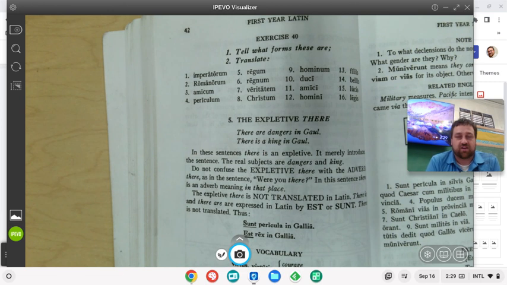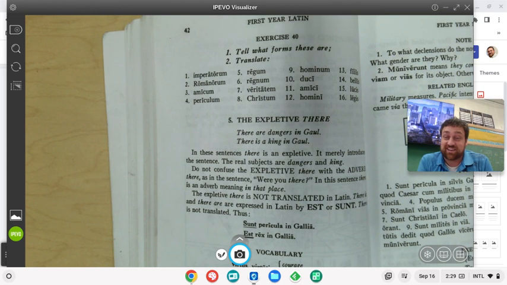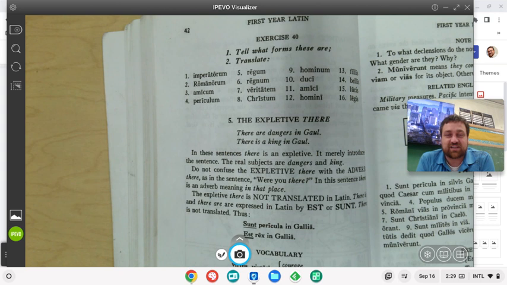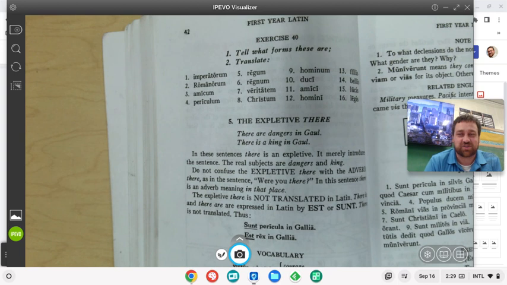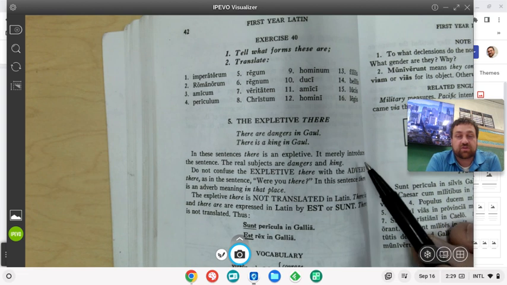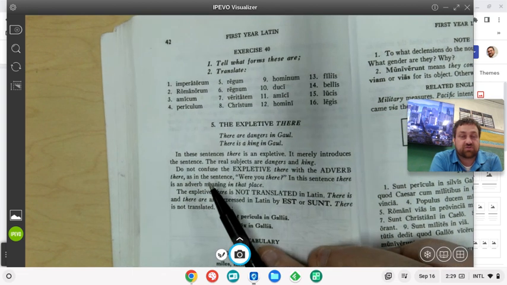The expletive there in English. So, for example, there are dangers in Gaul. Now, typically we begin a sentence with the subject. And so it might be tempting to look at this sentence, there are dangers in Gaul, and think that there is the subject of the sentence, but it's not. The subject of the sentence is dangers. The expletive there, as our book says down below, it merely introduces the sentence.